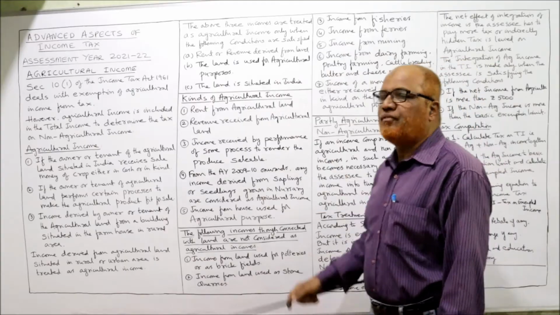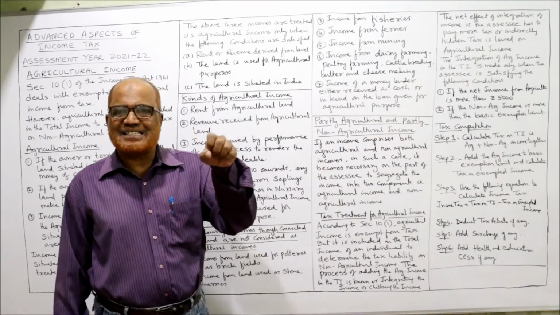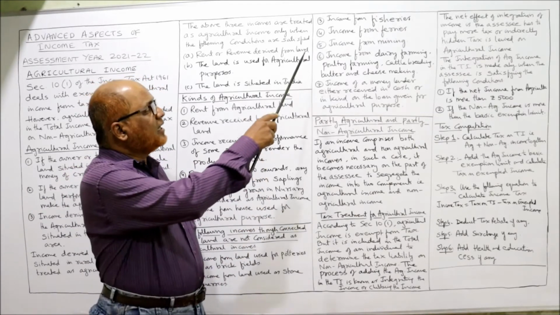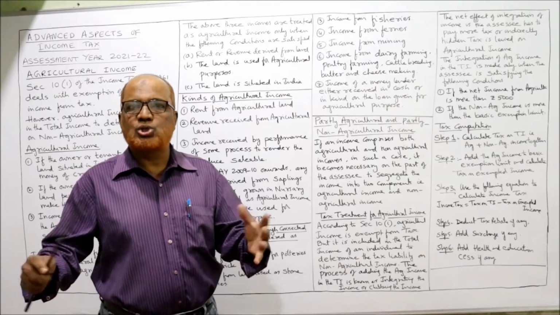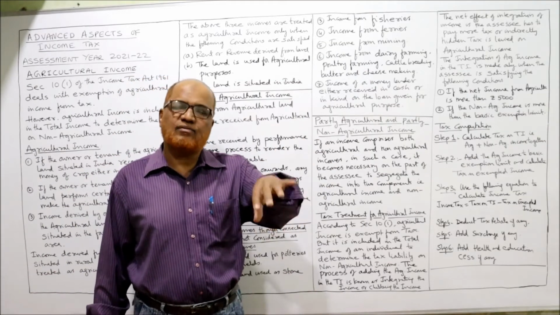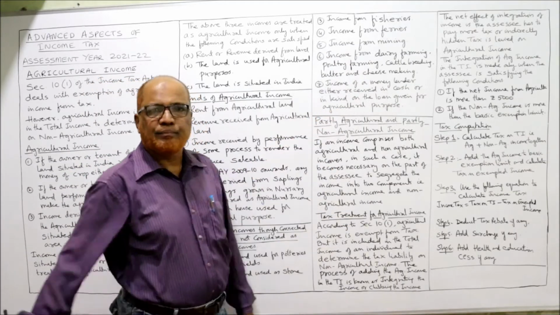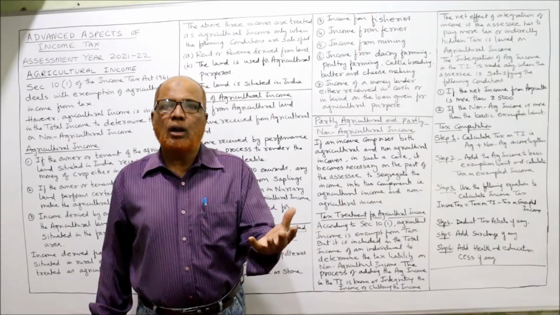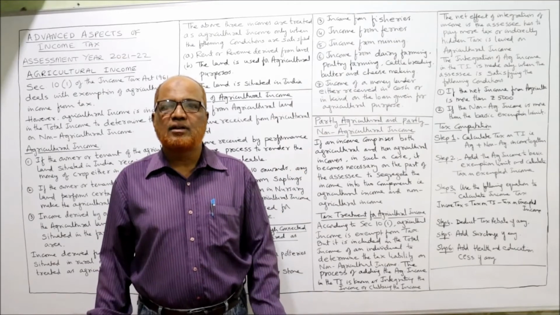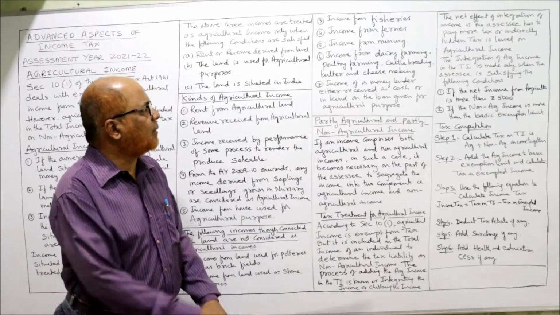Next one, income from fisheries. Fisheries are the activity which is concerned with extracting the fishes. The Income Tax Act says not agricultural income. Income from ferries, boats. Boats are used in rivers, etc. The income derived from boats, not agricultural income. Income from mining. That means coal or any material is extracted from the earth. So mining activity is also not agricultural income.